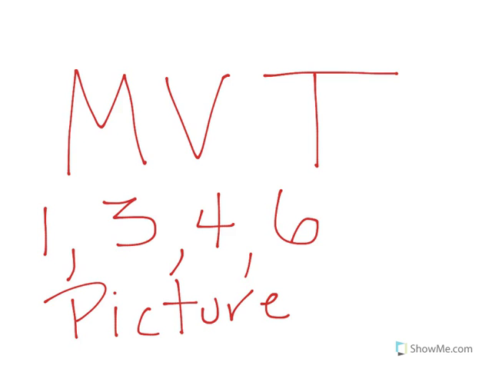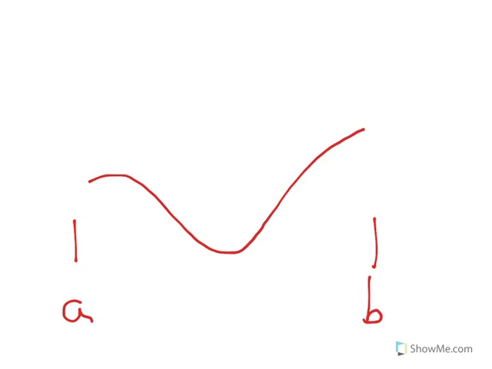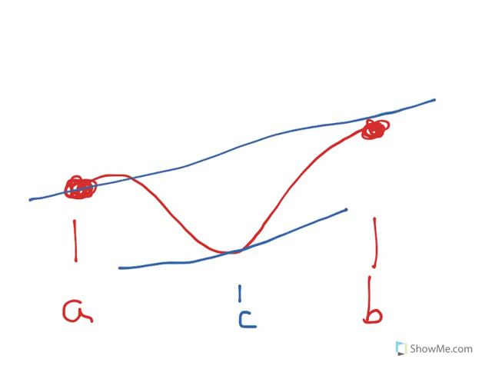And all we're going to be working on is the mean value theorem, which says that if a function is differentiable between 2 points A and B, and differentiable just means it's going to be smooth between A and B, and it's continuous at all points, including A and B, which means there are no holes, then there exists some point C whose slope at point C matches the average slope of the interval.